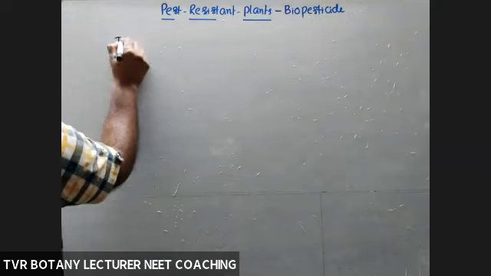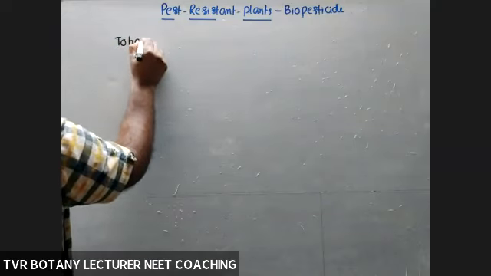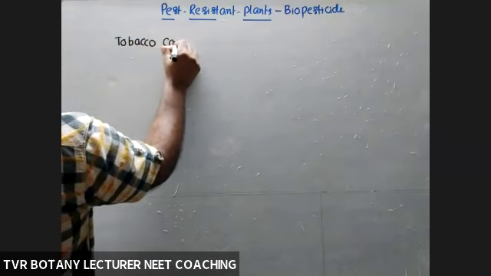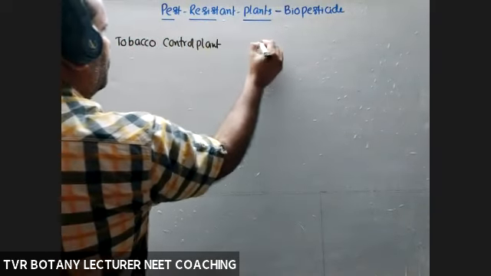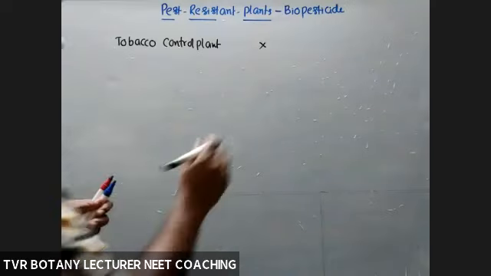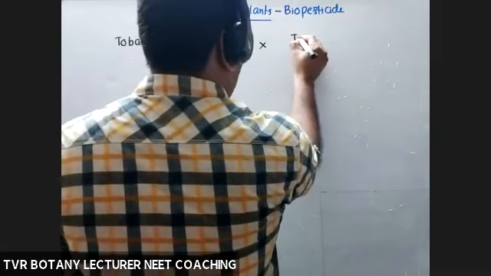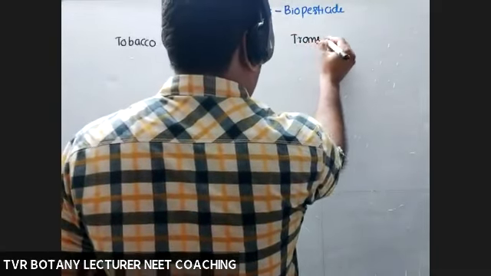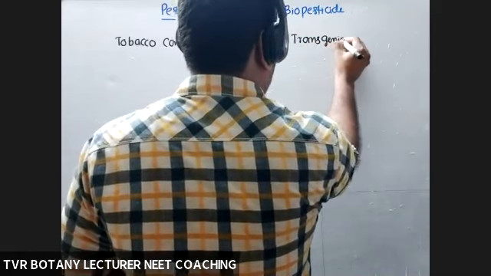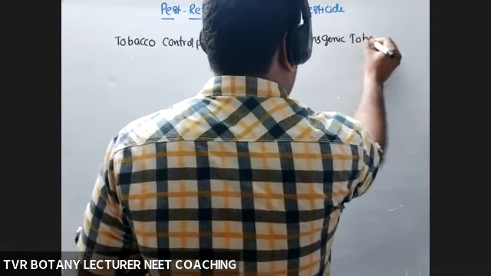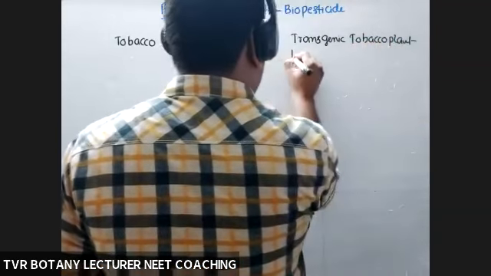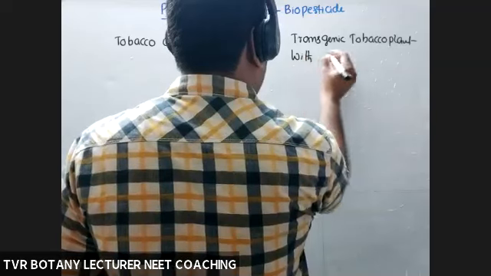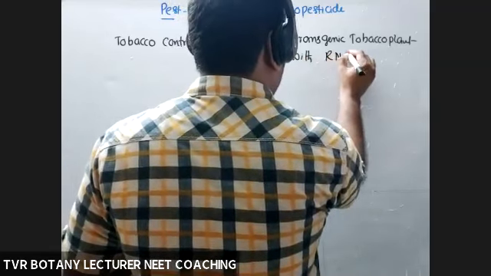So tobacco control plant versus transgenic tobacco plant with RNAi.